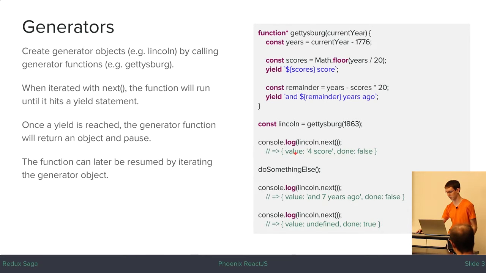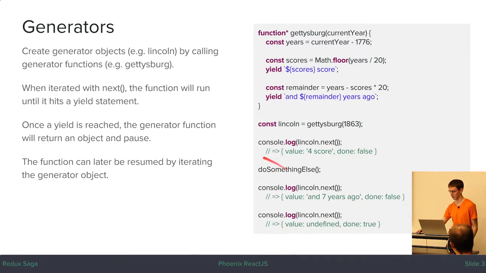The first property will be value, which is just the thing that we're returning. Here we're just returning a string. It could be any other thing. And it will have a property done, which is false until the generator function is done and there's nothing left to yield. So then after we've iterated the generator, it will run this until it hits the yield, and then it will pause the code here and it will remember where it is.